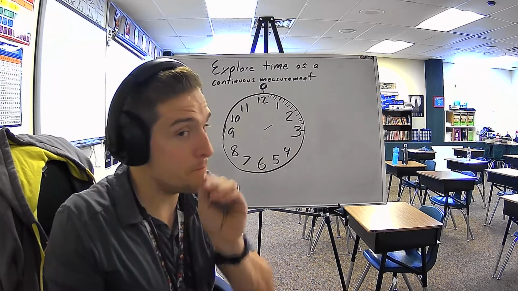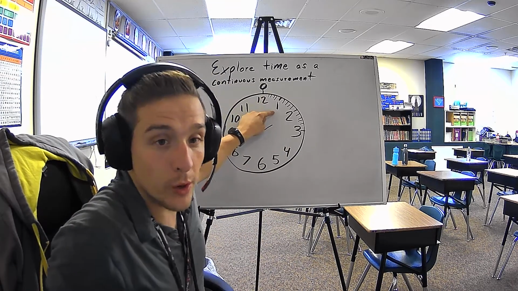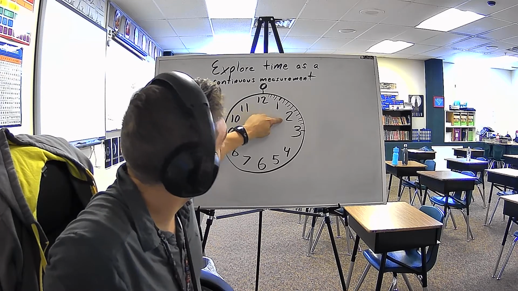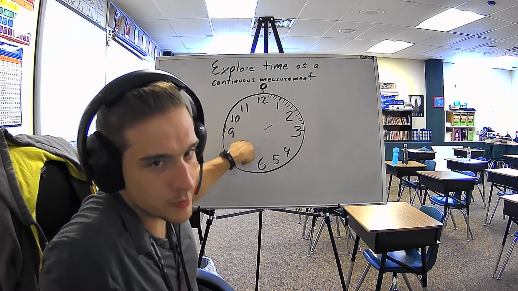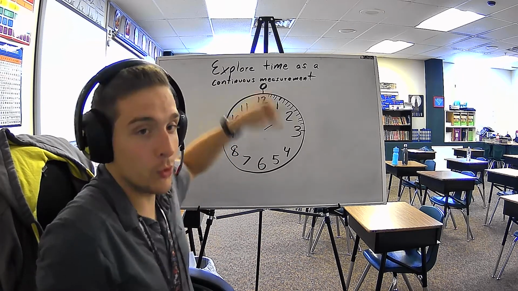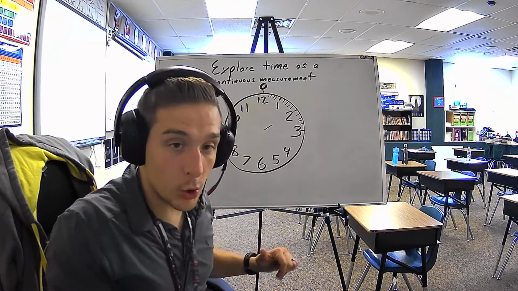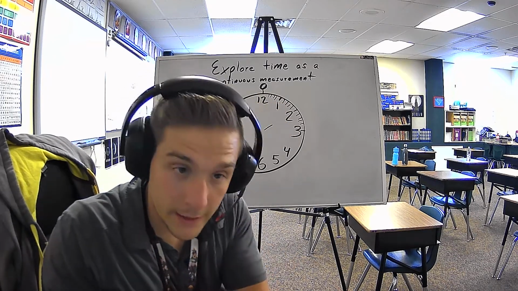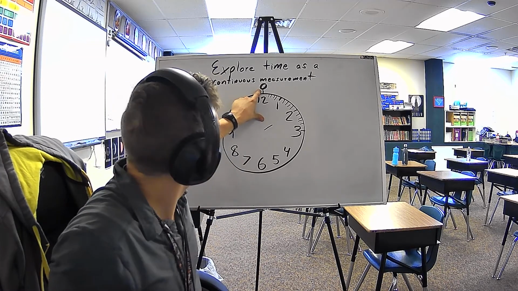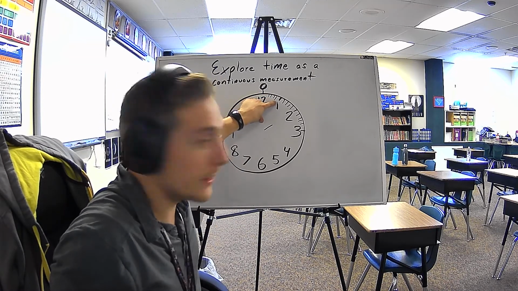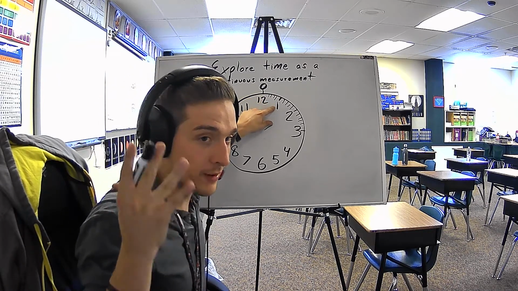If we're talking minutes, minute hand, here to here is one group. 1 to 2 is another group. 3 groups, 4 groups, 5 groups, 6 groups, 7 groups, 8 groups, 9, 10, 11, 12 groups, and so forth. So, in each one of these groups, there are 5 minutes. So if I'm at the top right here, that's 0 minutes. So it goes 1, 2, 3, 4, and then at the 1 it's 5. So in one group, there are 5 minutes.